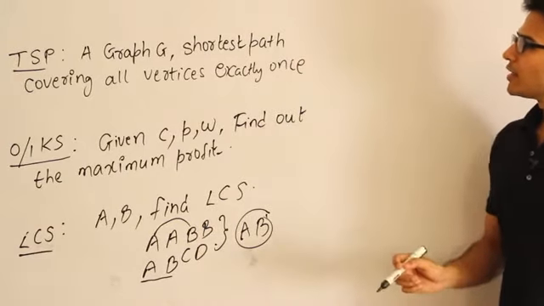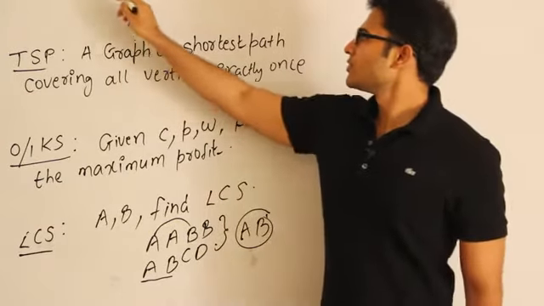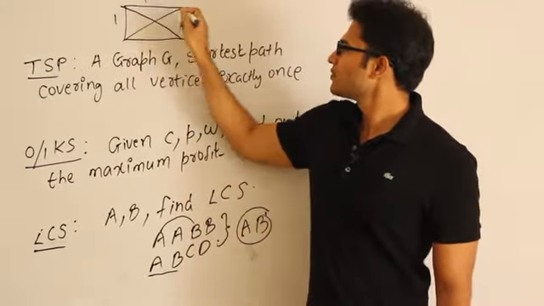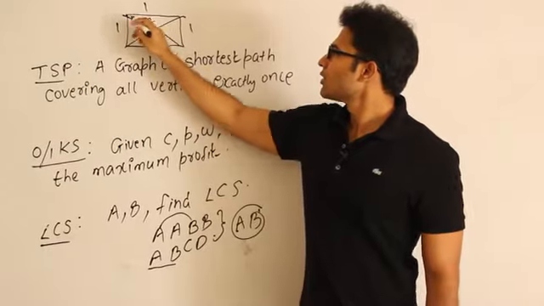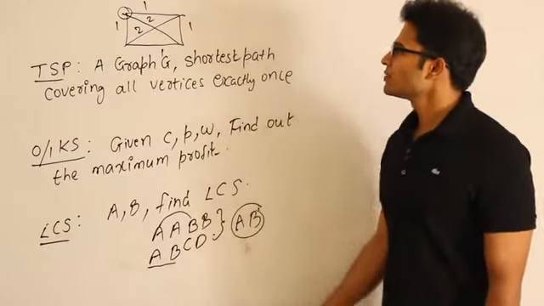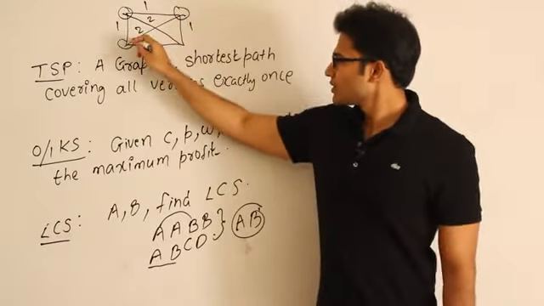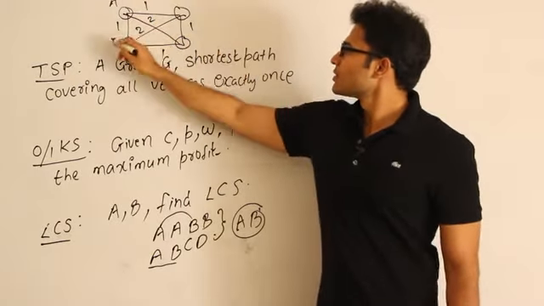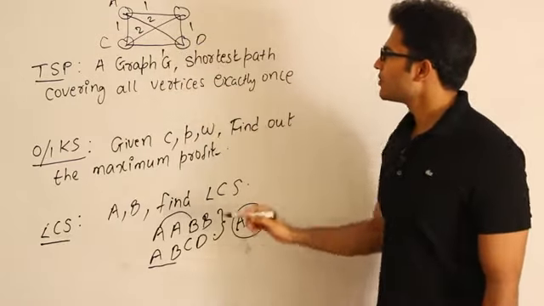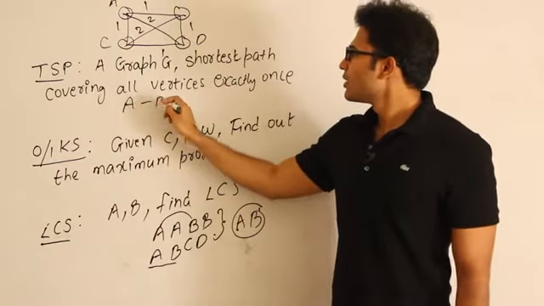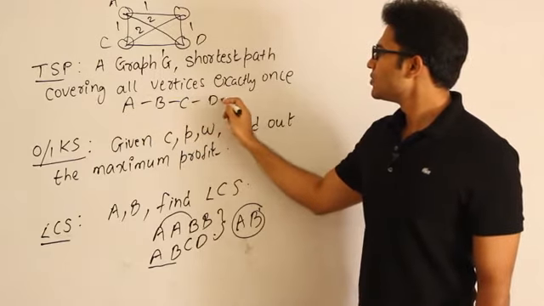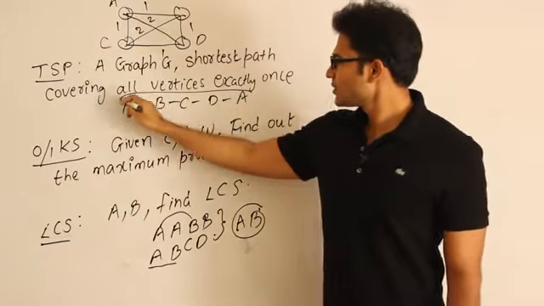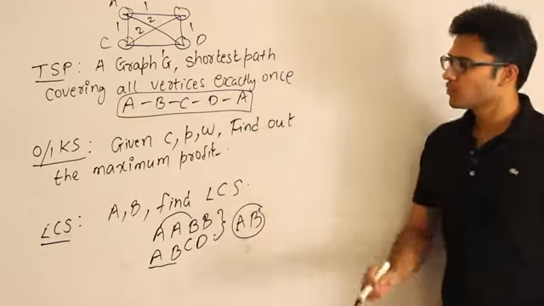And for the graph problem, given a graph, what is the shortest path? For example, if the graph is like this, with edge weights 1, 1, 1, 1, 2, 2, and you start from here, what is the shortest path which covers all the vertices and comes back to the same one? The shortest path for this problem is A to B, B to C, C to D and D to A. This is the shortest path that the traveling salesman should follow, right?